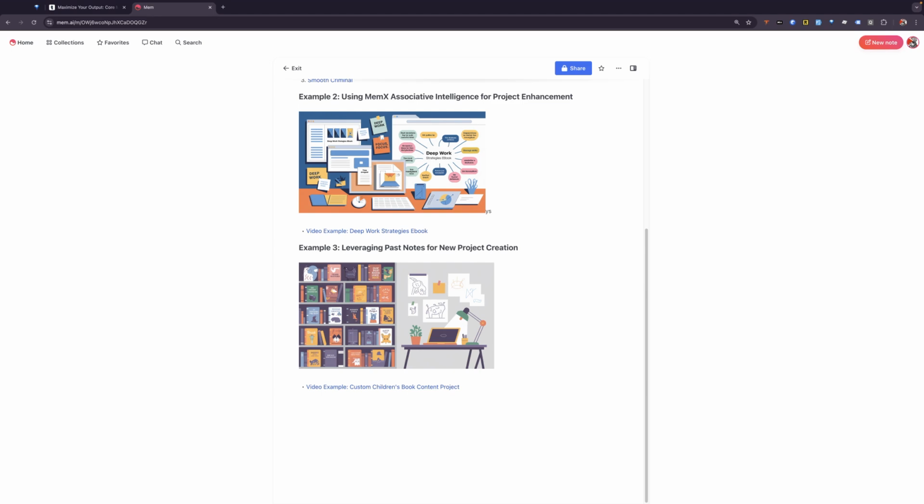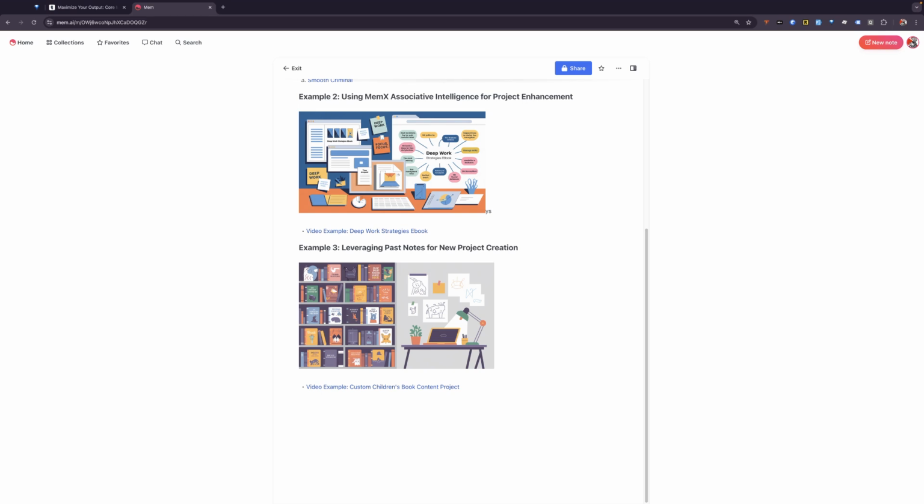The most important thing to remember about MemX and how it works is just like our brains, which build connections over a lifetime of memories and experiences, MemX gets stronger as you add more notes and information into Mem. So in neuroscience, your brain forms deeper insights as you gather experiences. That's the same with MemX because it thrives on growing a pool of knowledge as you create more over time. Each note you add is like a neuron that creates pathways to help you generate new insights.